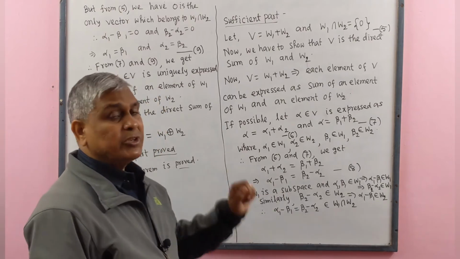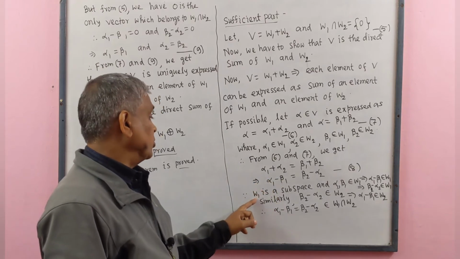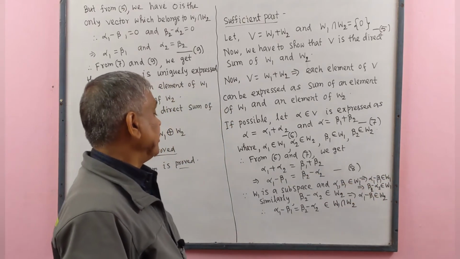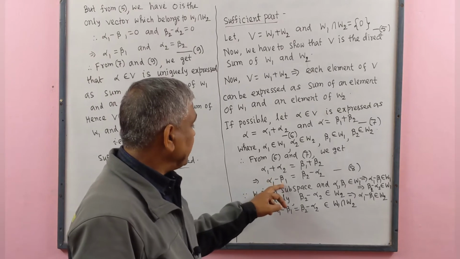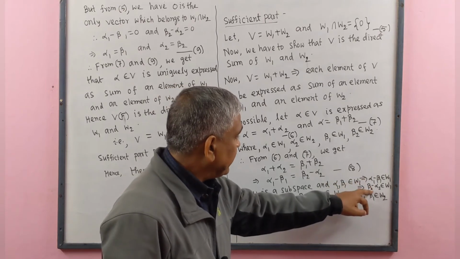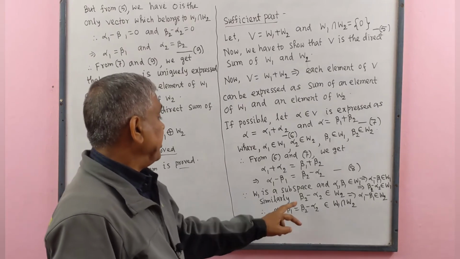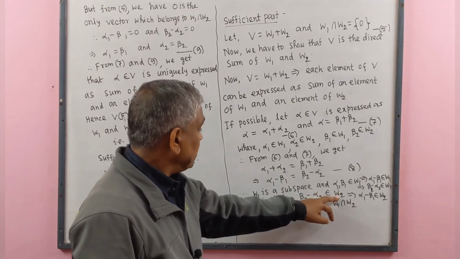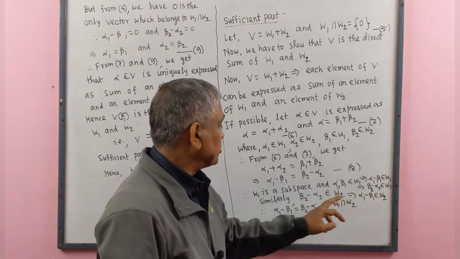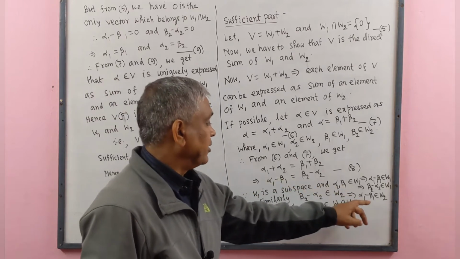Since W1 is a subspace and alpha 1, beta 1 belongs to W, therefore alpha 1 minus beta 1 belongs to W1. Here alpha 1 minus beta 1 equal to beta 2 minus alpha 2. That means beta 2 minus alpha 2 belongs to W1. Similarly, beta 2 minus alpha 2 belongs to W2 implies that alpha 1 minus beta 1 belongs to W2, since beta 2 minus alpha 2 equal to alpha 1 minus beta 1.